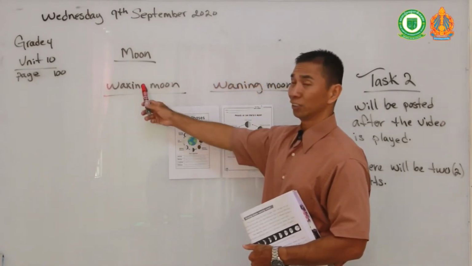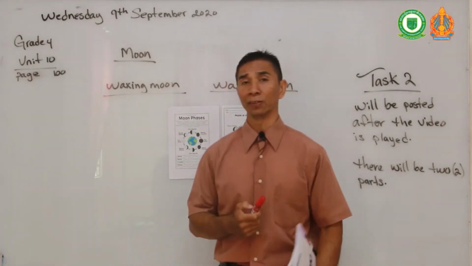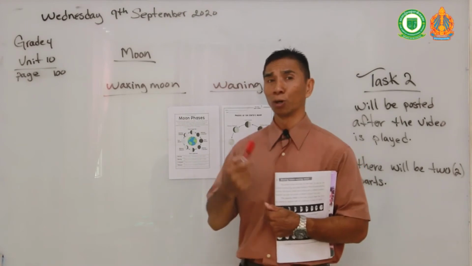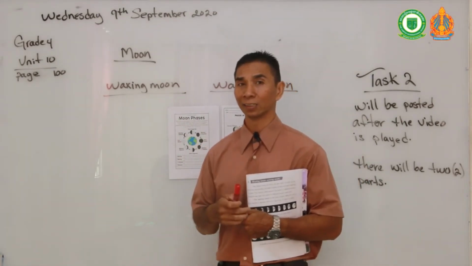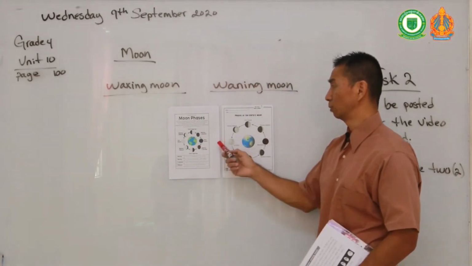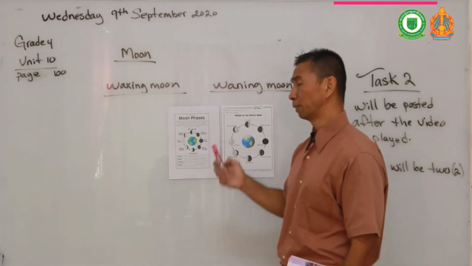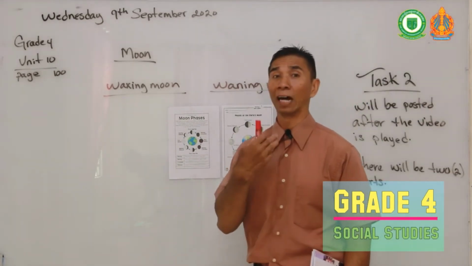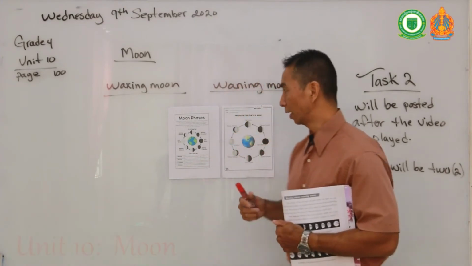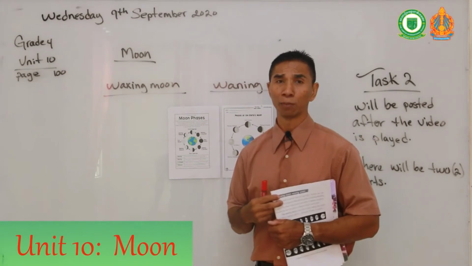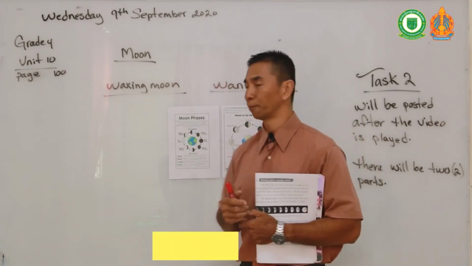Okay class, in our first video we talked about the waxing moon and the waning moon. Some of you have asked me how we know which phase of the moon begins where, and where it starts and where it ends. I have a few diagrams here about the moon and where each phase begins. I will post these pictures on our Telegram page so we all can see them and have a better understanding. After I post this, you can also ask me more questions about the moon phases, and we will discuss it together in class.